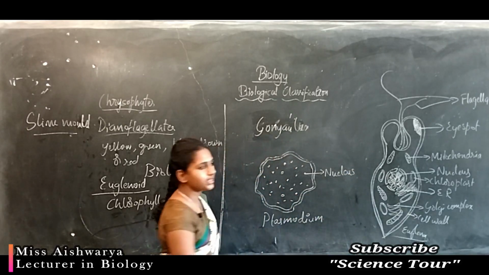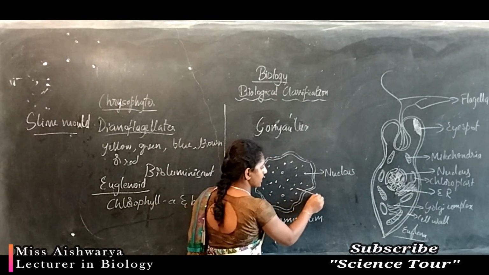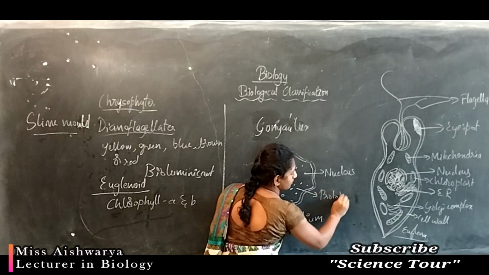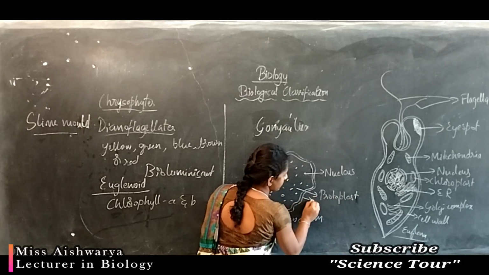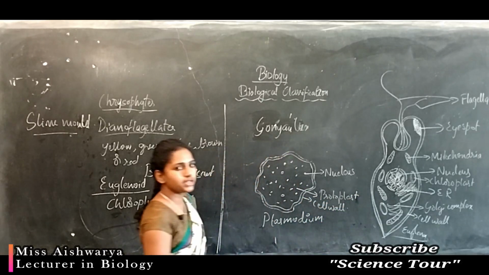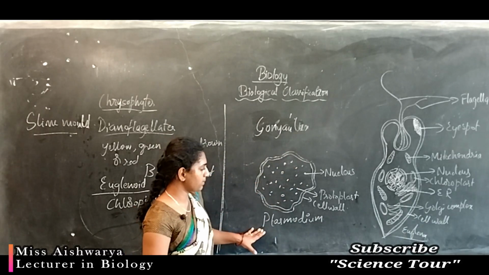Plural of nucleus is nuclei. And this contains protoplast. This is the cell wall. So this aggregated mass is called plasmodium.